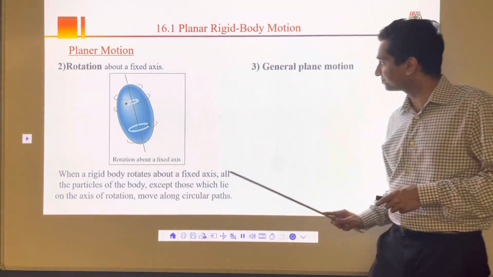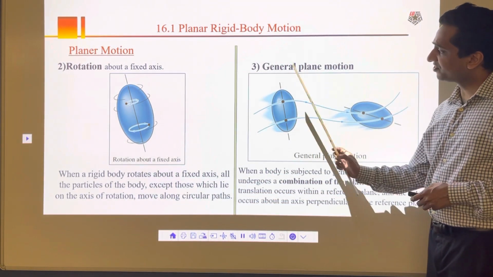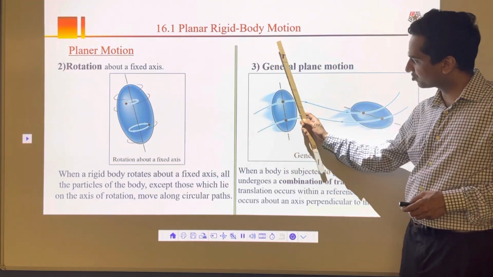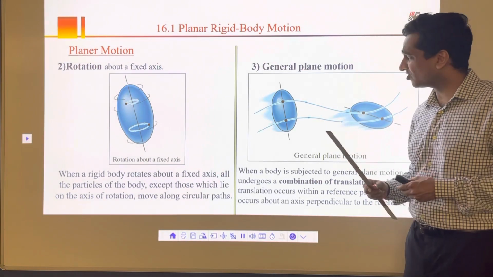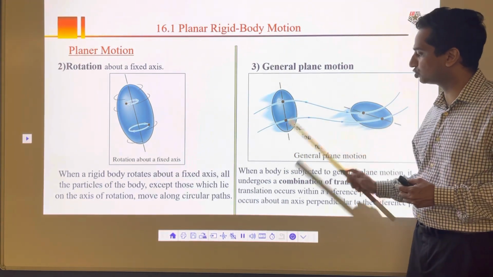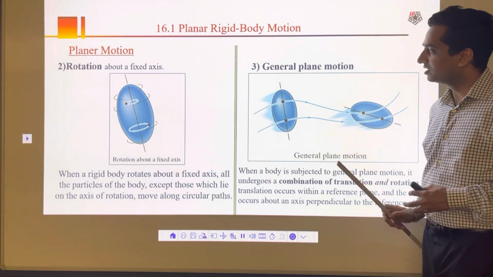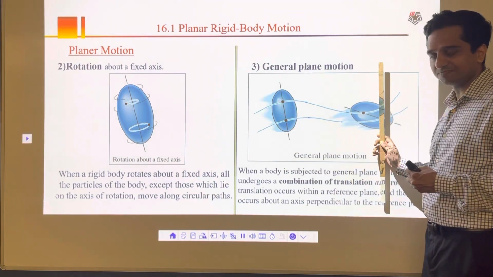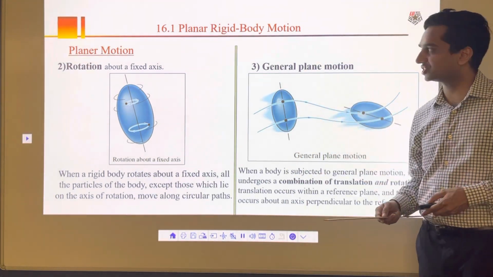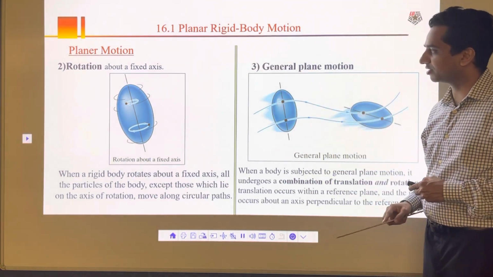And then the third one is general plane motion, a combination of translation and rotation. Let's say this is a body, it's translating, going from here to here, and at the same time it's rotating. If you have this combination of translation plus rotation, we call it general plane motion. The body is subjected to a combination of translation and rotation. It's simple. So that's your three types: translation, rotation, and the combination, general plane motion, translation plus rotation. These are the three planar rigid body motions that we learn here.